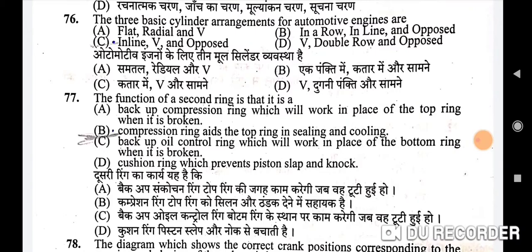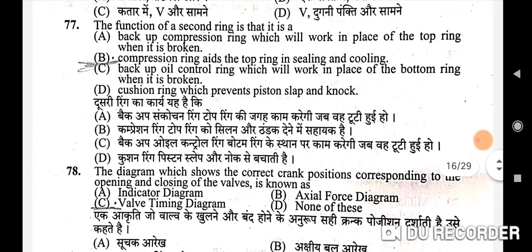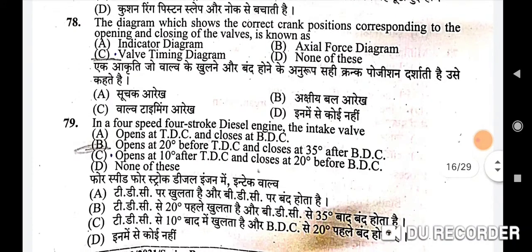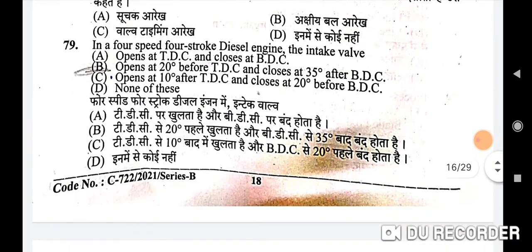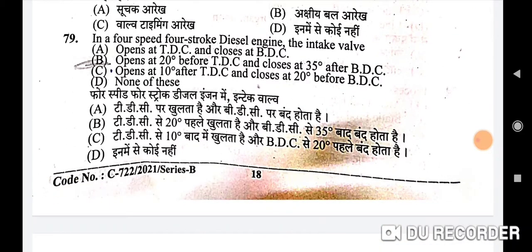77th question: the function of a second ring is that it is a. Correct option is B, compression ring aids the top ring in sealing and cooling. Next, 78th question: the diagram which shows the correct crank positions corresponding to the opening and closing of the valves is known as. Correct option is C, valve timing diagram. Next question: in a 4-stroke diesel engine, the intake valve. Correct option is B, opens at 20 degrees before TDC and closes at 35 degrees after BDC.